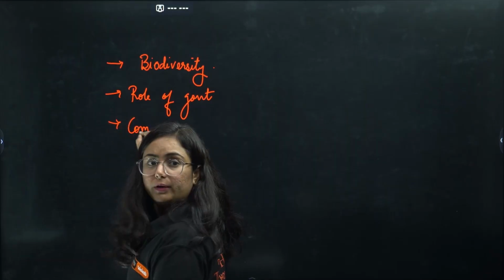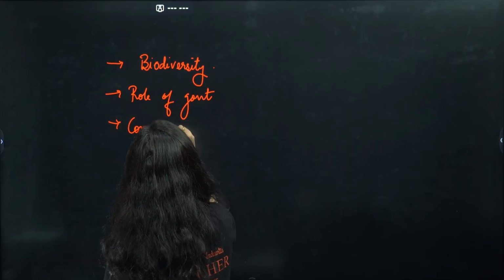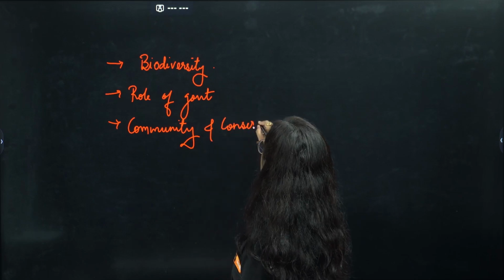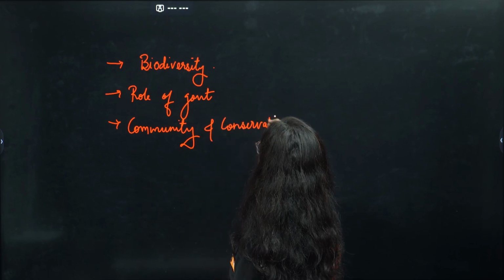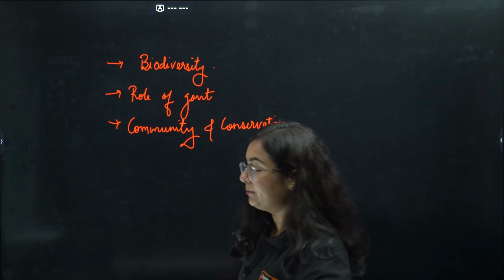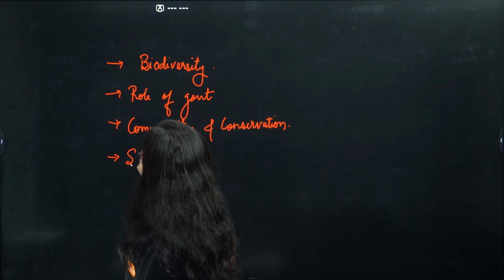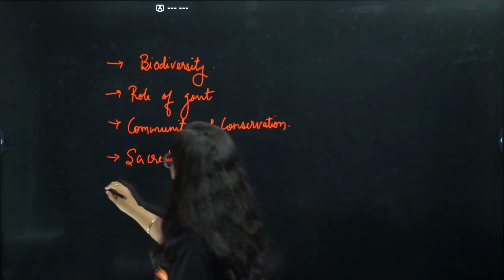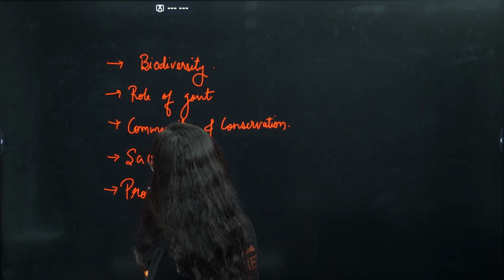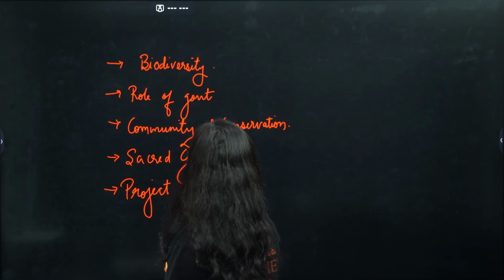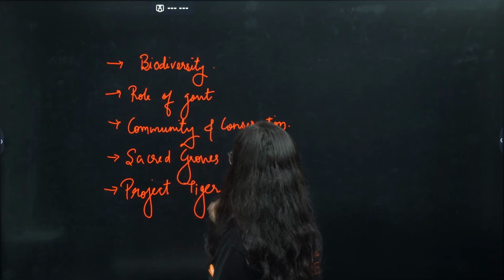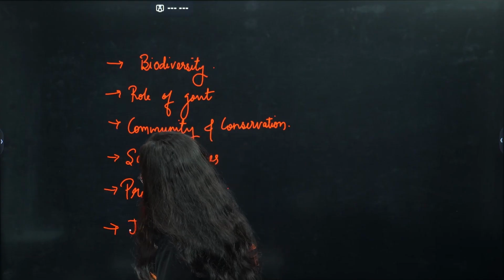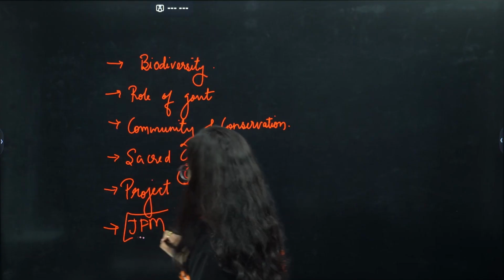Then we moved with community and conservation, where we talk about the role of communities in the conservation of forest and wildlife, the 5 marker question. Then the important one, that is sacred groves. I forgot one, that is Project Tiger, started in the year 1973 after the Wildlife Protection Act of 1972. Ended this one with our topic, that is JFM, Joint Forest Management.